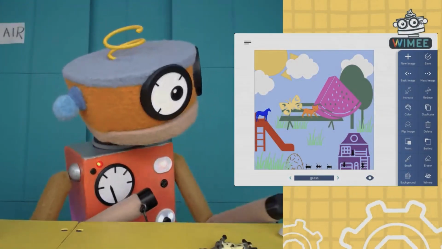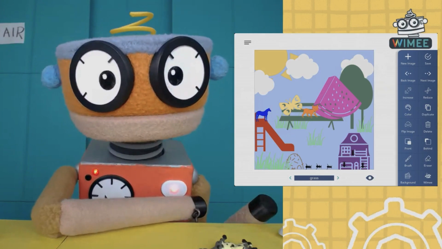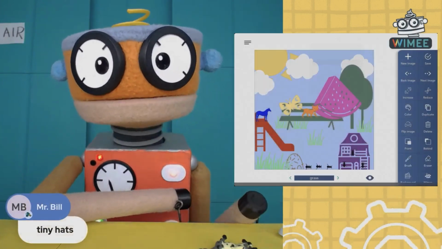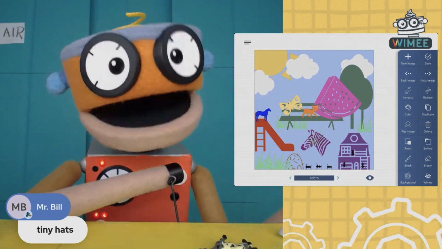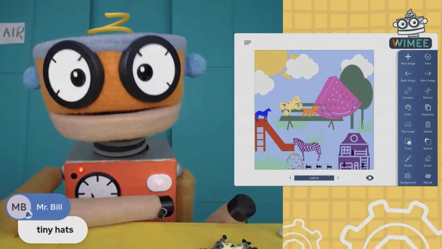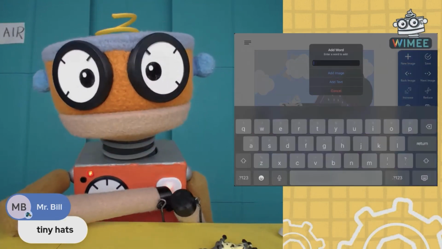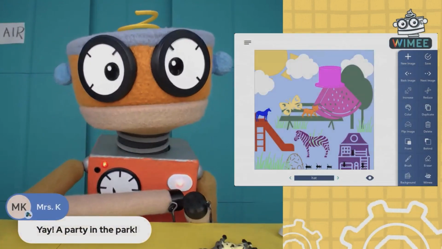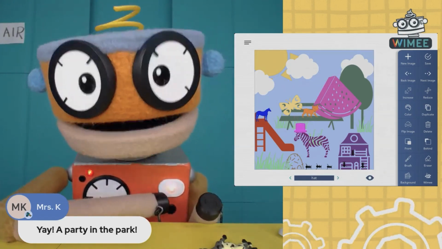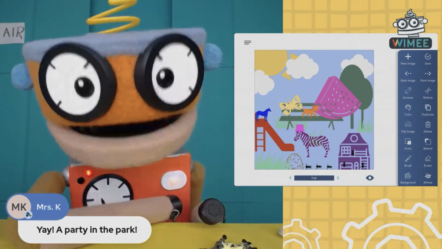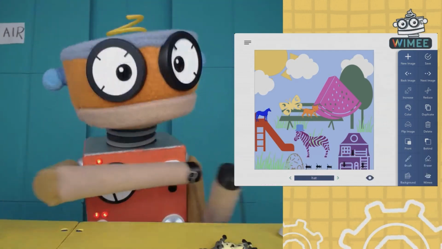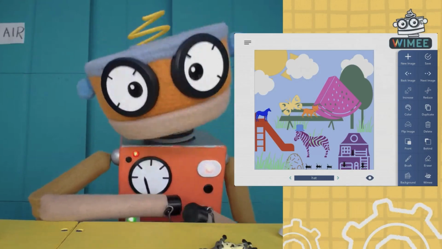That was so cool. Look at that. What if we add a zebra to the Wimage? Let's add a zebra. Z-E-B-R-A. Yeah. Oh, and then we can put tiny hats on the, oh, there is the zebra right there. And let's give that zebra a tiny hat. Hat is spelled H-A-T. Oh, yeah, there it is. Make it tiny, tiny, tiny. Look at that. And then we can get the dog and then the potato salad and Grandma party in the park.